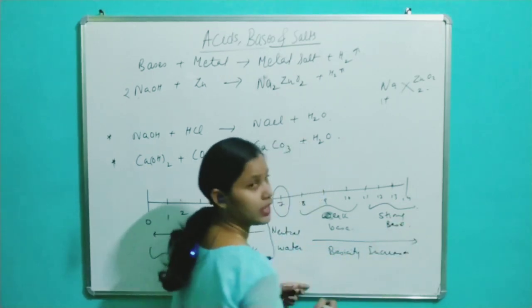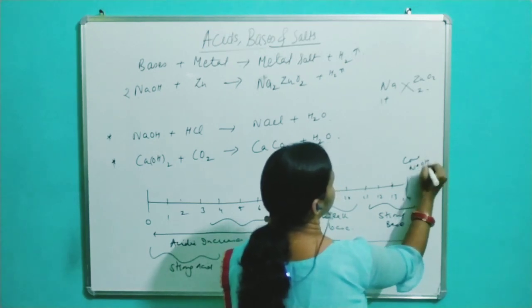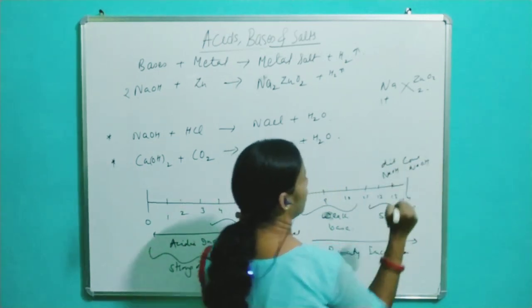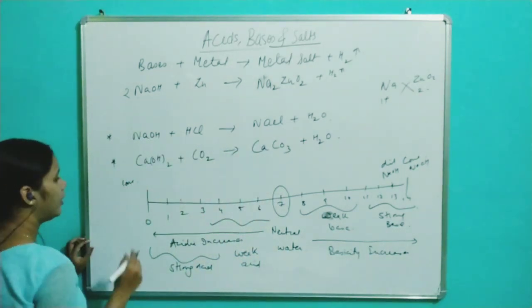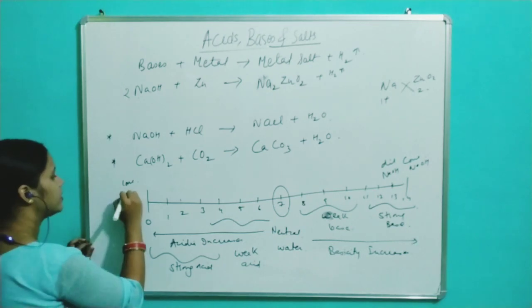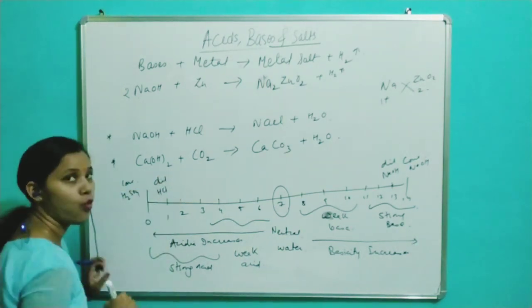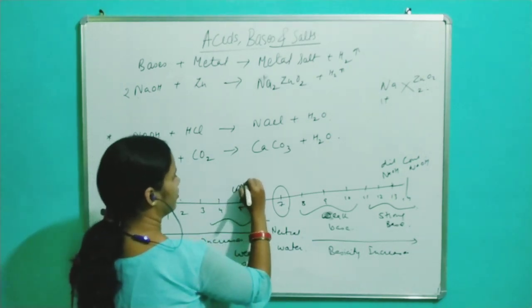For example, the pH value of concentrated sodium hydroxide is 14, whereas dilute sodium hydroxide is 13. Similarly, pH value of concentrated sulfuric acid is 0, whereas dilute HCl has a pH of 1. Coffee has a pH value of 5.